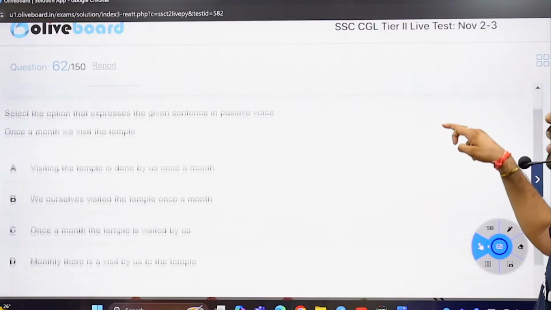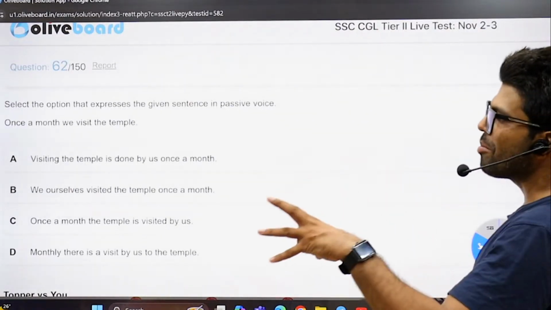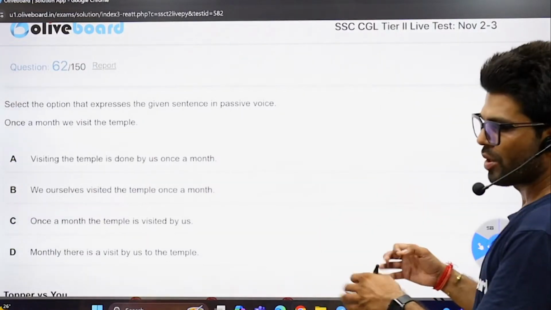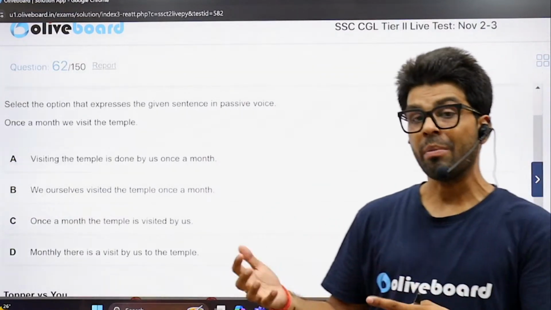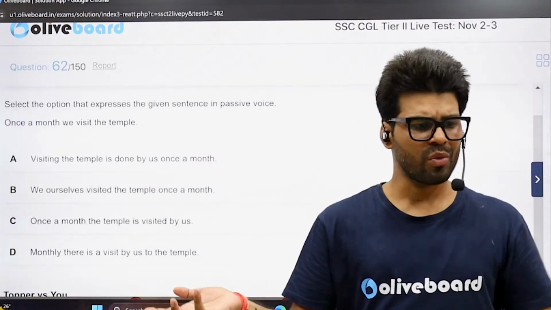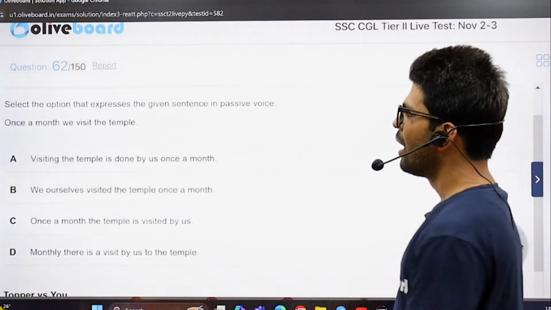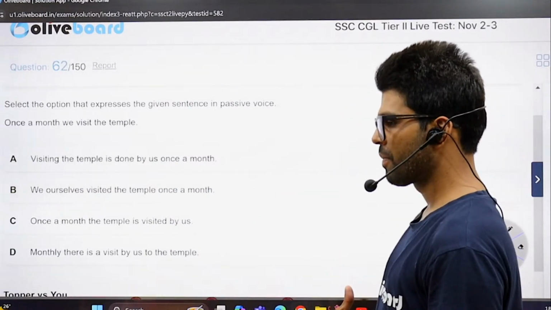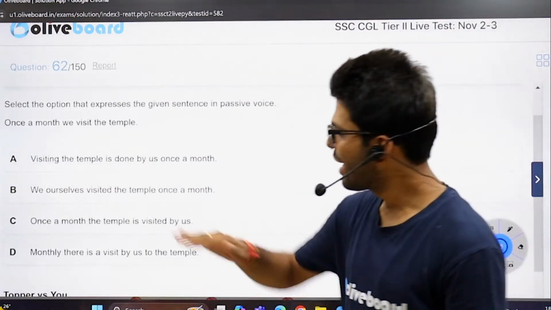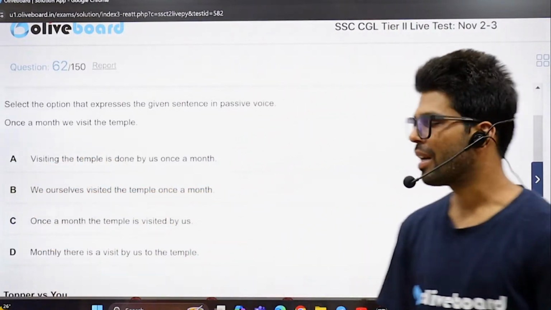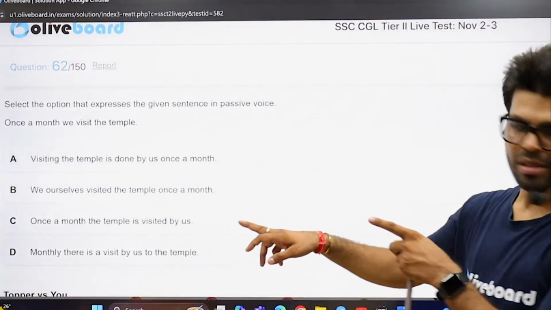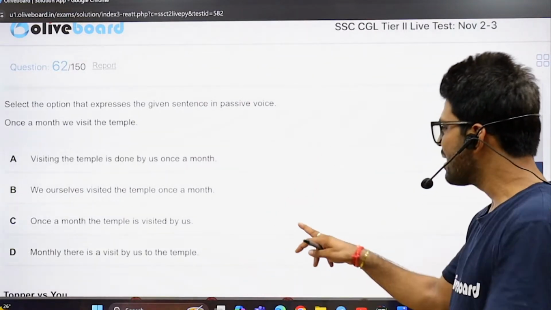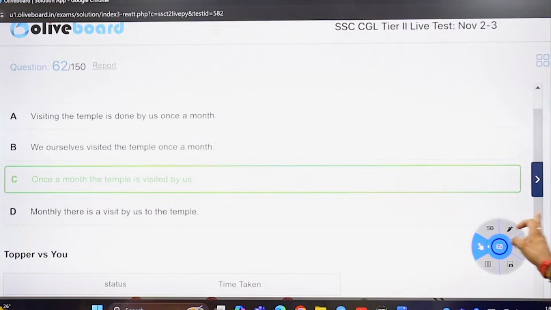Doubts welcome. Passive voice. Once a month, that's going to be an adverb, need not touch it. We visit the temple. So the passive is going to be we visit the temple. That means the temple is visited by us once a month here, once a month there, doesn't matter. Visiting the temple, no ing there. We ourselves, that's once again active voice, and need not bring anything from your own side. Once a month, the temple is visited by us, seems good to me. What about the fourth one? Monthly, there is a visit, need not rephrase the sentence, need not change the theme of the sentence. It's all okay.